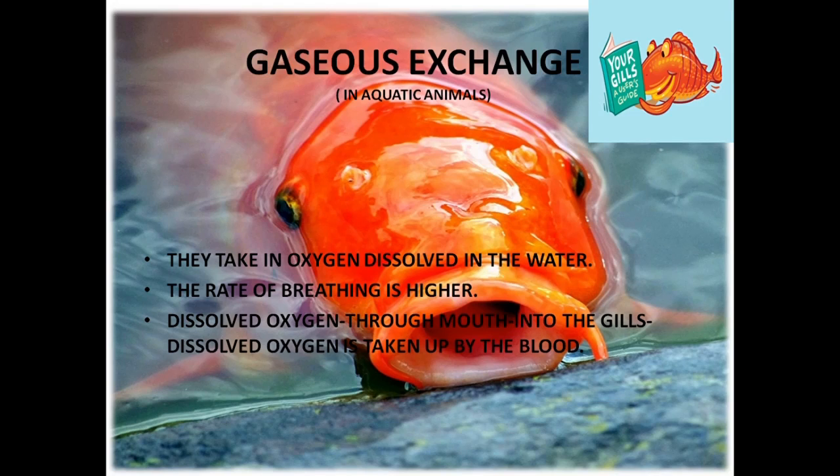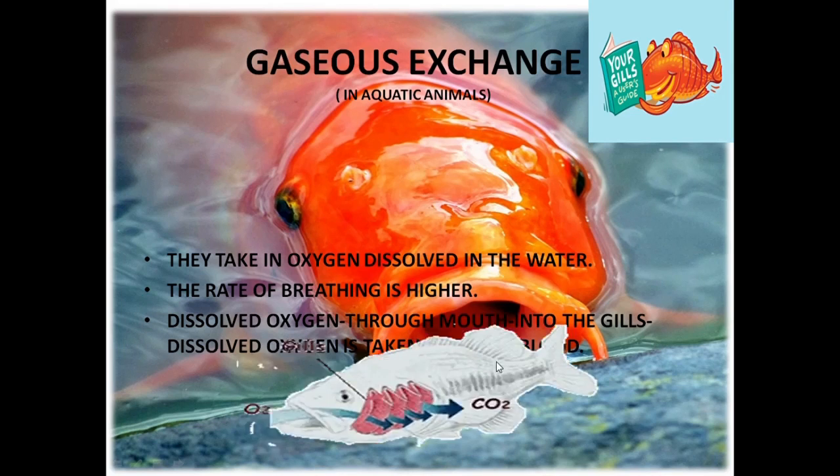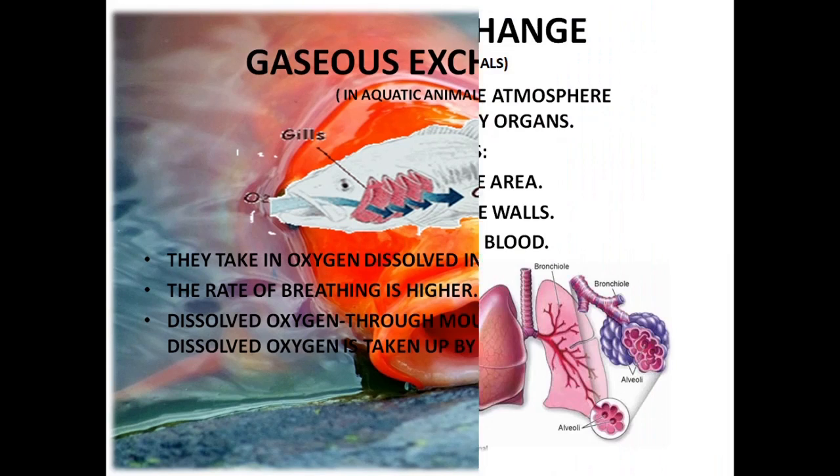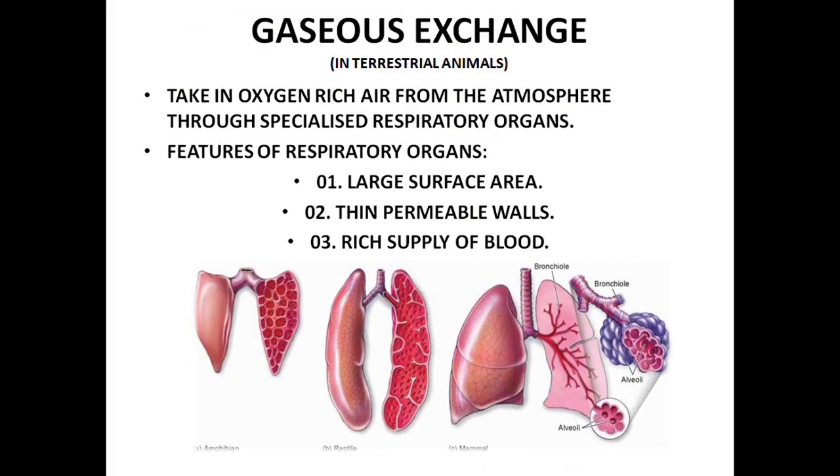So the dissolved oxygen through water is taken in through the mouth, then into the gills, and then the dissolved oxygen is taken up by the blood there. Here I have shown the picture. The oxygen along with water is taken in. Then in the gills what happens? The oxygen will diffuse into the blood vessels of the gills, and the water with the carbon dioxide and other gases is thrown out again. So that's the gaseous exchange in aquatic animals. Then gaseous exchange in terrestrial animals.